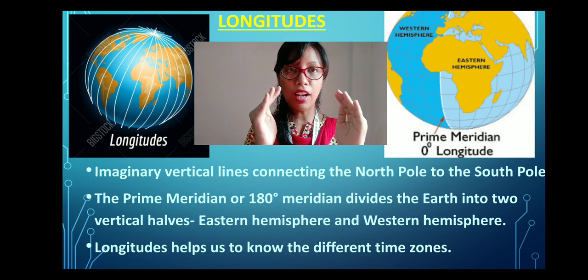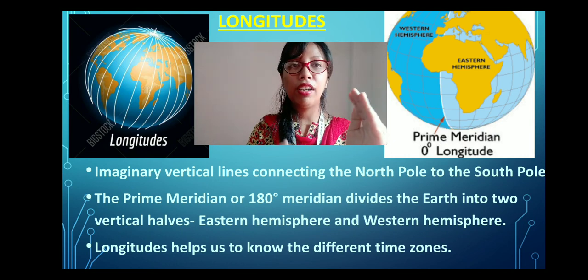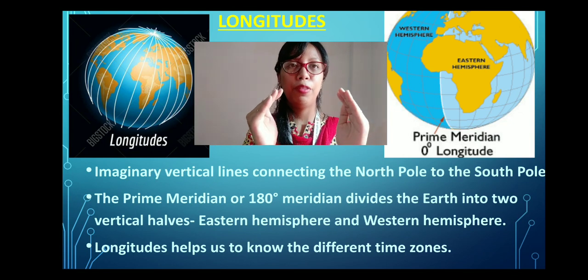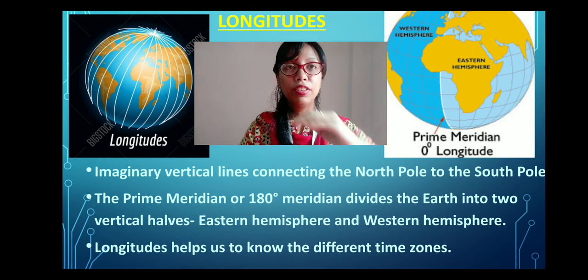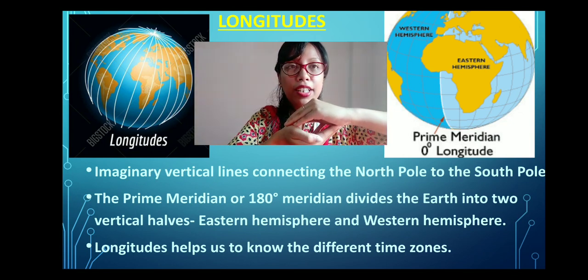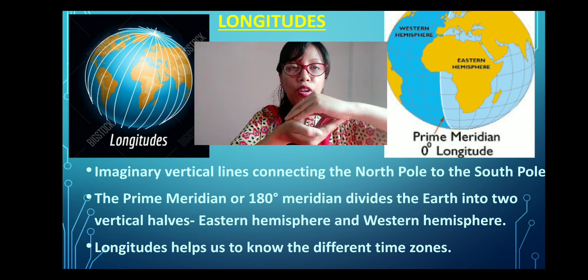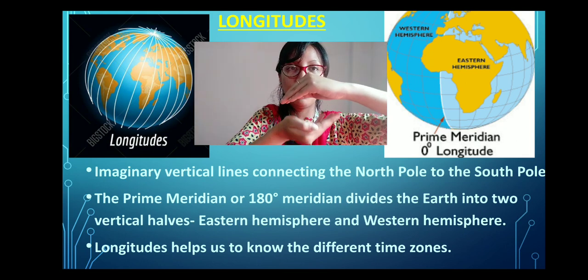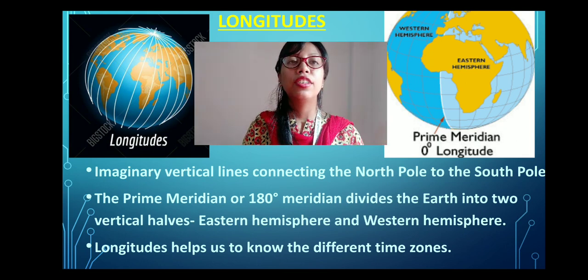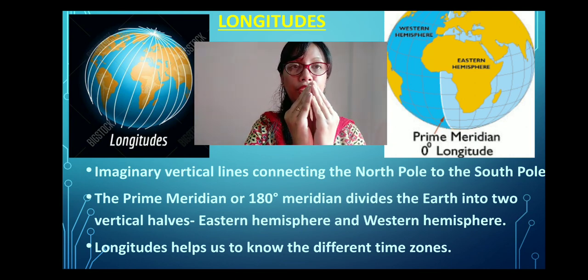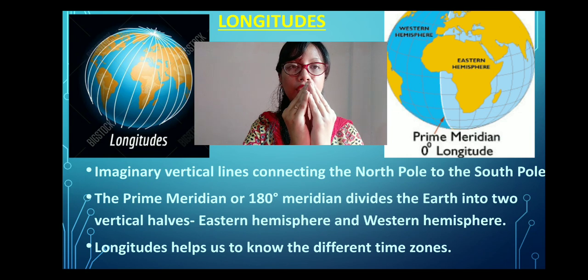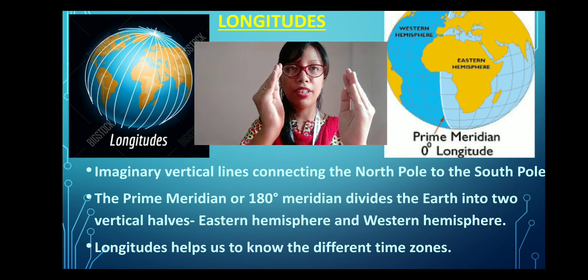Okay, two vertical halves: the eastern hemisphere and the western hemisphere. Will you remember it? Latitudes are horizontal. The equator used to divide the earth into two horizontal halves, the northern hemisphere and the southern hemisphere, right? So what do longitudes do? They divide the earth into two vertical halves, that is, the eastern hemisphere and the western hemisphere.